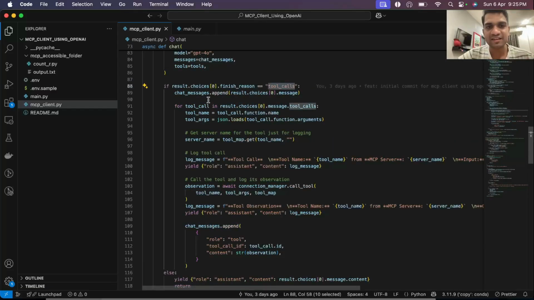If it's a tool call, then we get which tool calls we want to make, the name of the tool and the args with which we want to make the tool call.